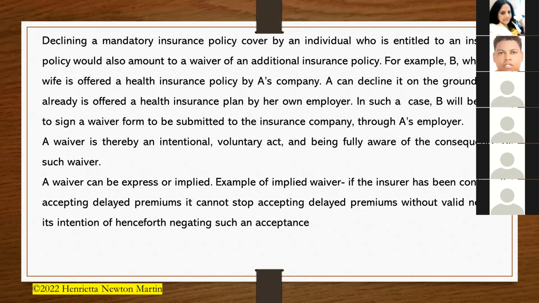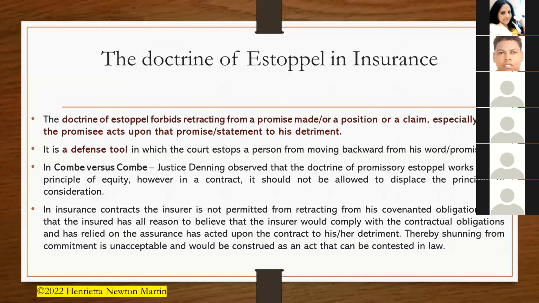So, a waiver is thereby an intentional voluntary act and being fully aware of the consequence of such a waiver. So a waiver can be express or implied. Example of implied waiver, that is not a written waiver, that is a waiver that could be understood by certain actions. So if the insurer has been continually accepting delayed premiums, it cannot stop accepting delayed premiums without valid notice of its intention of henceforth negating such an acceptance.